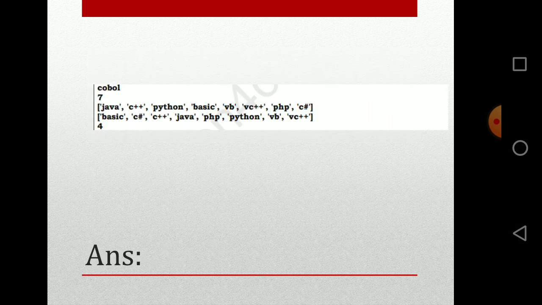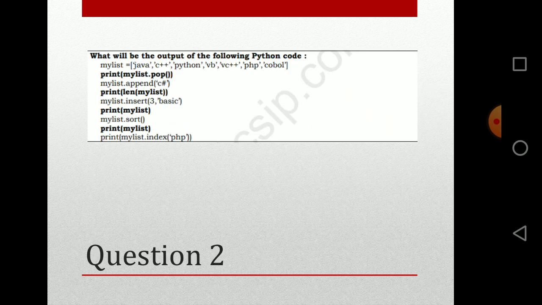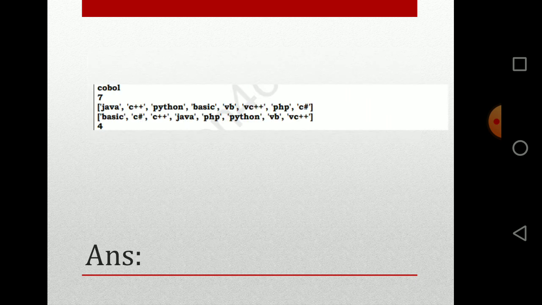So it starts from basic, C, C plus and C hash and all, and last is mylist.index PHP. So what is the index of PHP? PHP's index will be 4. Why? Because it has already been sorted now. So that's the answer for this question.